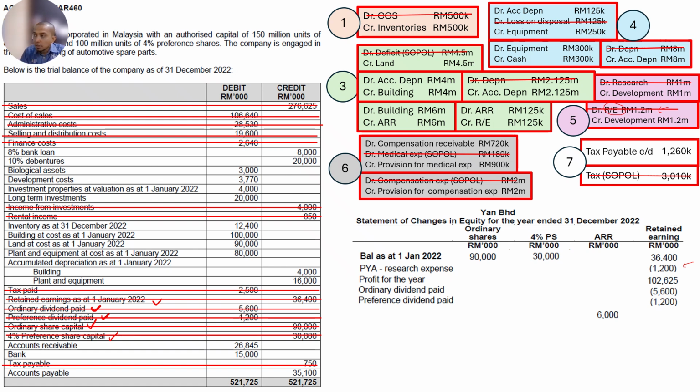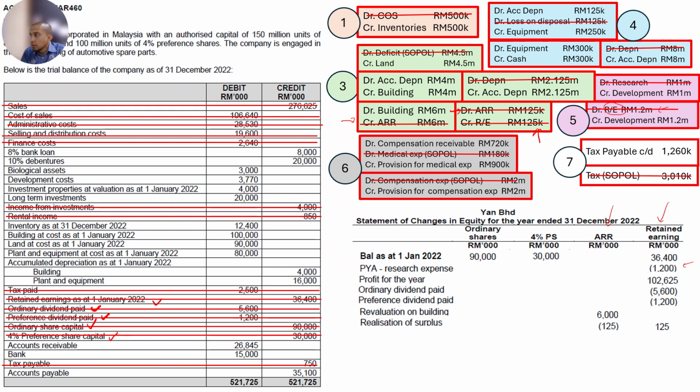Next, what else? We look here, we have ARR. Revaluation of building 6 million, put under ARR 6 million. Next, what else? We have another ARR here. Once you put it here, you cancel it. We have another ARR here, which is the transfer from ARR to retained earning. Both ARR and retained earning are here, so both you put here and both cancel. ARR is a decrease, retained earning is an increase. So ARR is minus, retained earning is positive.